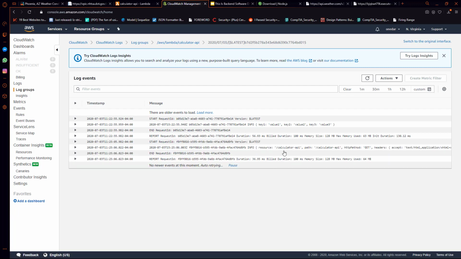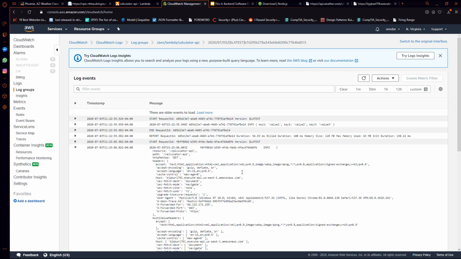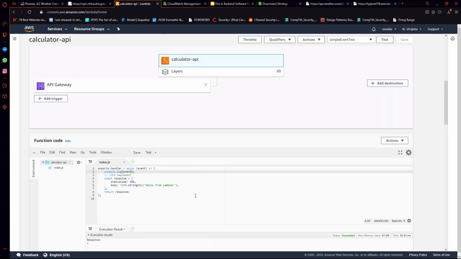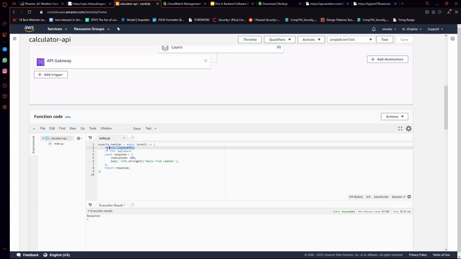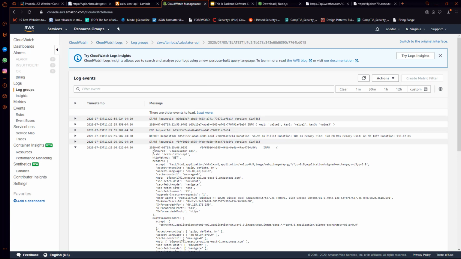Okay, so we have a new request coming in. We have a little bit more info, a lot more info. And so this is the info that you would get from the browser request, which is really going to be almost identical from Postman. So what we get from the event object, and just as a reminder, if we go back to the Lambda function, remember I'm logging the event that's coming in to the Lambda. And so we're just seeing what's inside that event object.